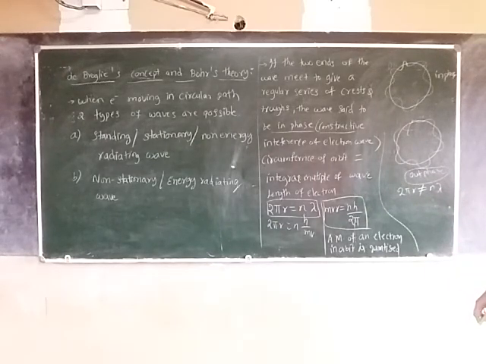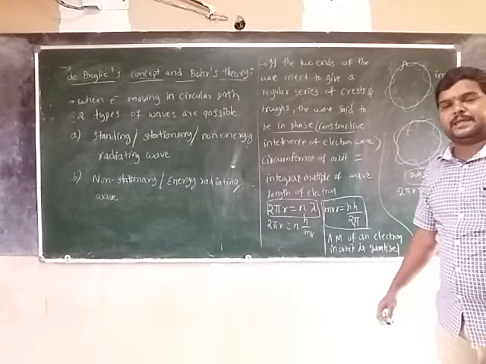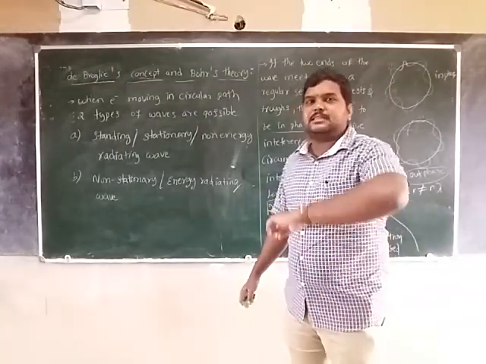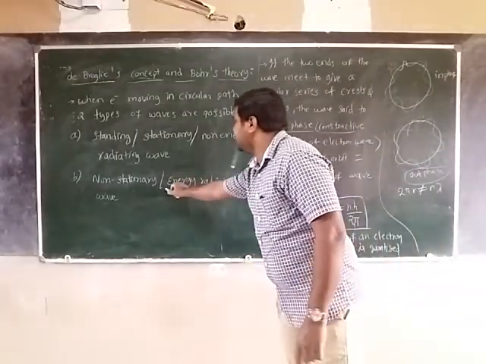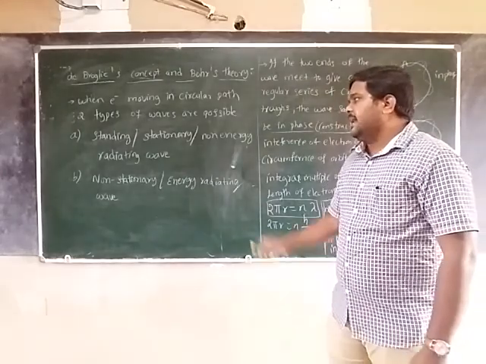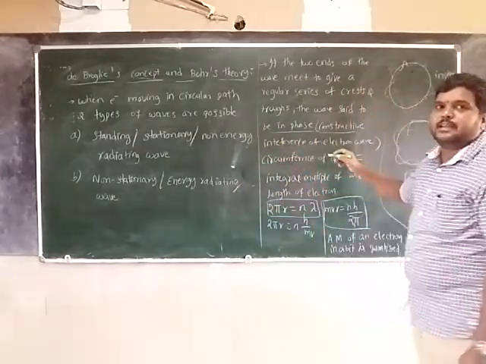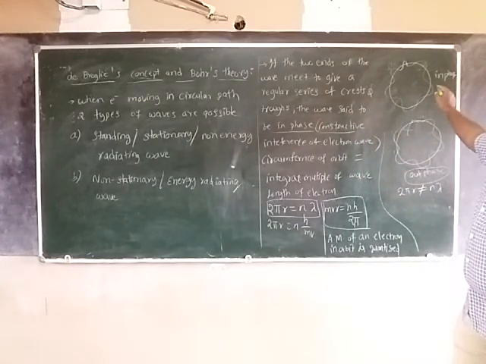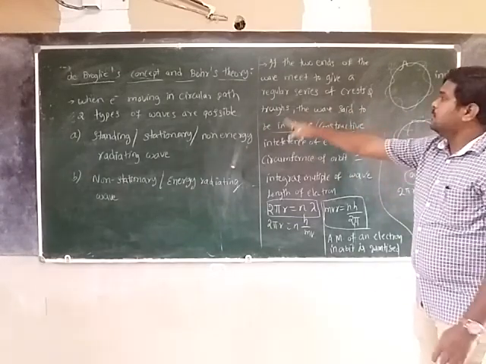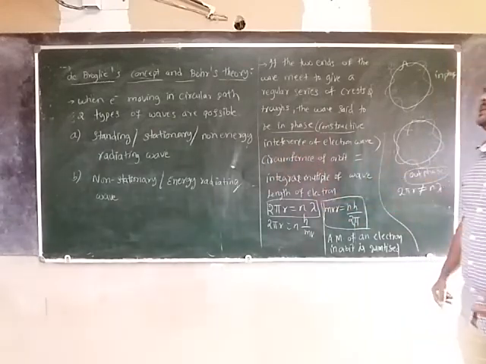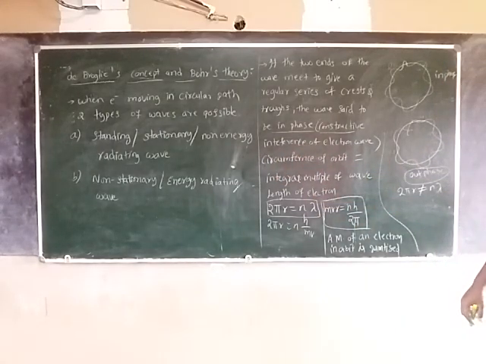Then there occurs destructive interference of electron waves. Destructive interference causes the non-stationary or energy radiating wave. Constructive interference of the electronic wave gives the in-phase or stationary or non-energy radiating waves.